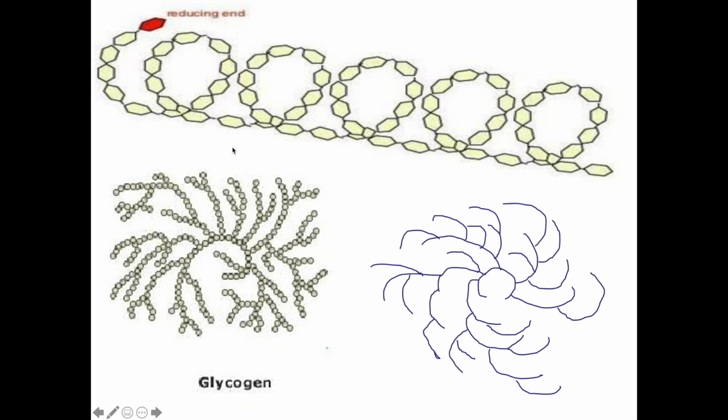This is an unbranched polysaccharide made up from the condensation of many alpha-glucose molecules. As you can see, it forms a helix, making it more compact, using less space, therefore very suitable for storage. This is a diagrammatic representation of glycogen. Glycogen is carbohydrate storage in animals. This is a much simpler view of glycogen. It is branched, but still it is a helical molecule.